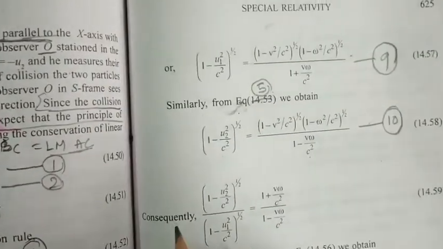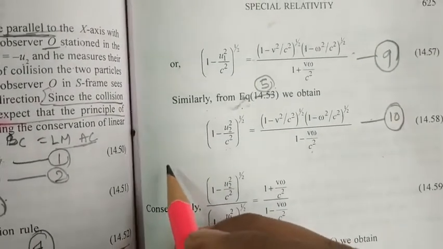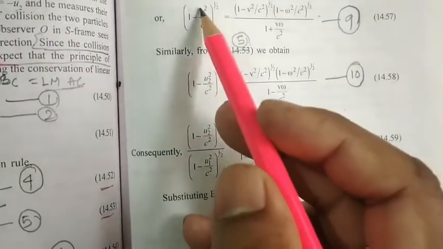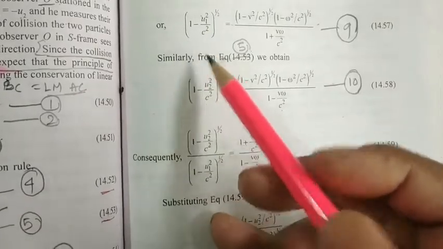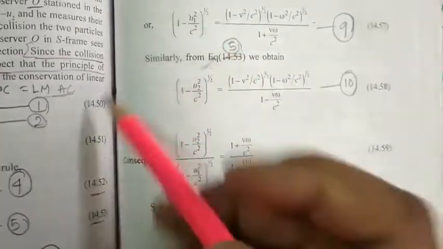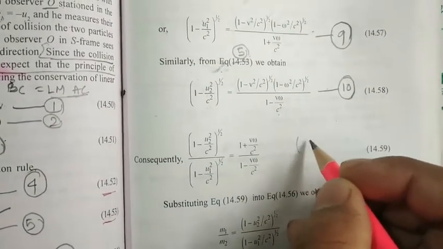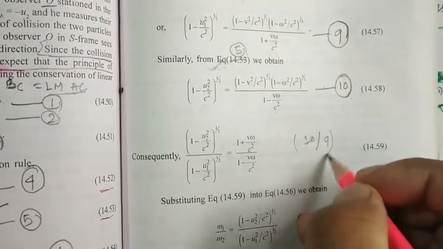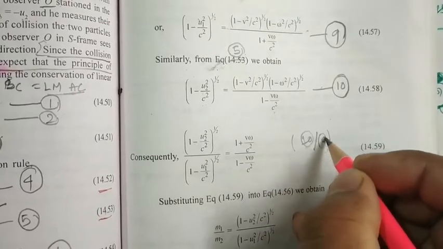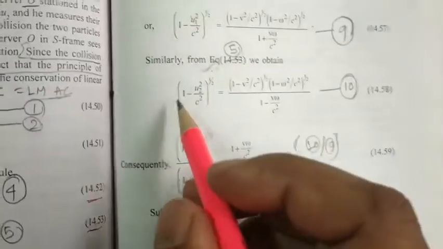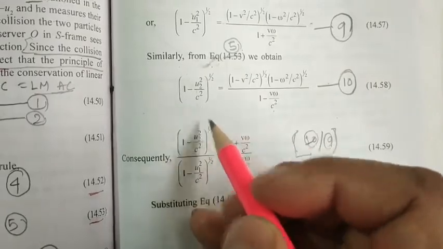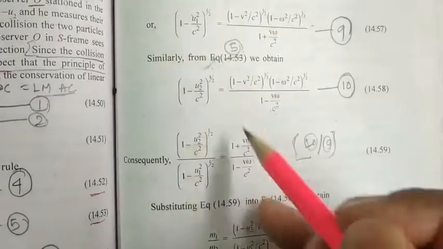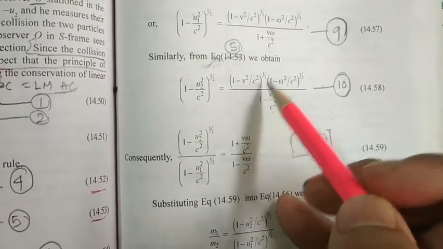Now by dividing, consequently this by this, that means equation number 10 by equation number 9. What we can find is 1 minus u2 square by c square root over by 1 minus u1 square by c square root over will be equal to this much divided by this much.